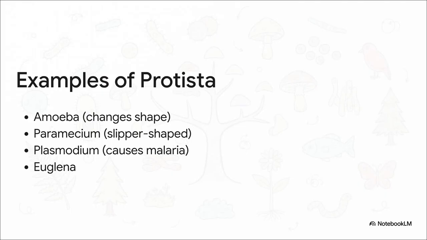And the diversity in this group is just wild. You've got the shape-shifting amoeba, the little slipper-shaped paramecium, and even plasmodium, which is the protist responsible for causing malaria. All of them are single-celled, but they all have that complex eukaryotic cell structure.